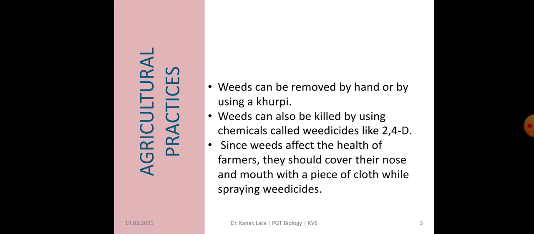Now, how are the weeds removed? They are removed manually and mechanically by both means. Manually, it is removed by hand, or mechanically, it is removed by khurpi. Weeds sometimes can also be killed by using some chemicals called weedicides like 2,4-D.